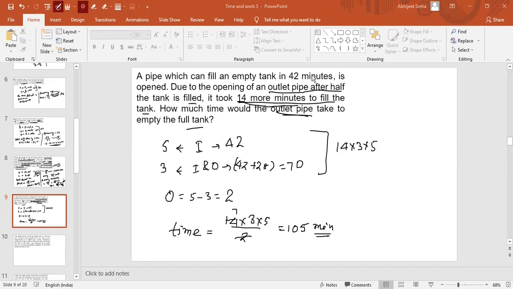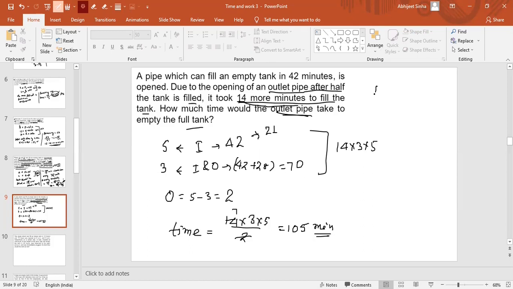As you can see, let us say the inlet pipe can fill the full tank in 42 minutes. So for half, if I ask how much time it will take, you will say 21, right?